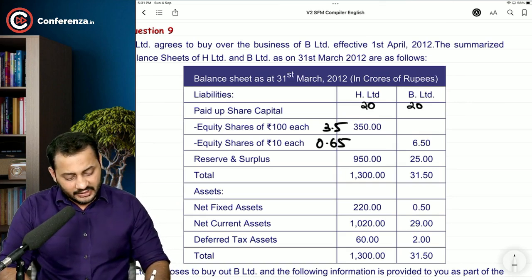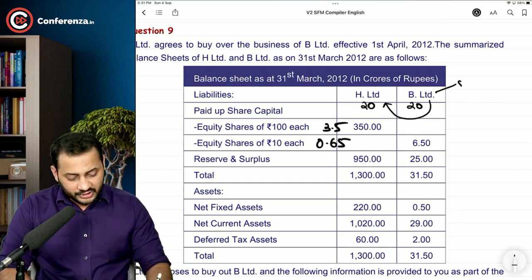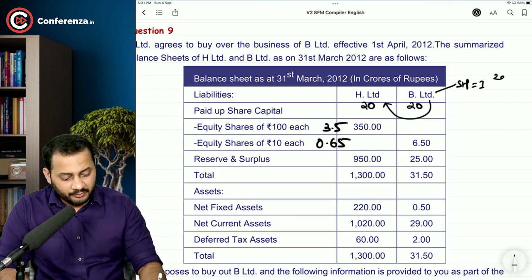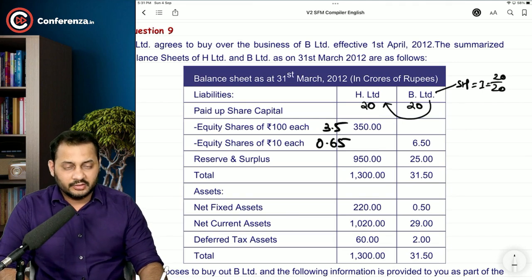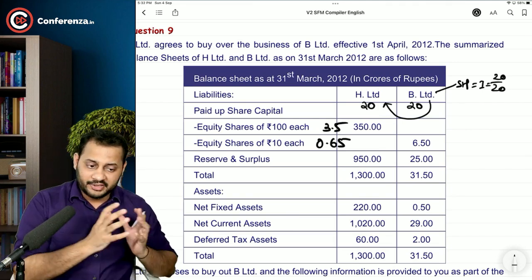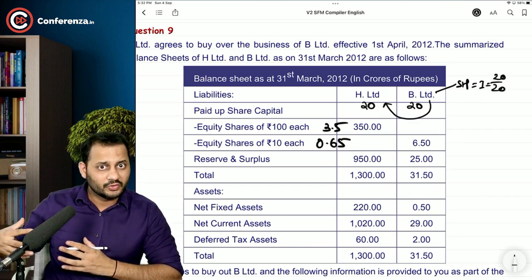That means if B Limited is merging in H Limited, all the shareholders of B Limited should get exactly 1 share in H Limited. Why 1 share? Because 20 by 20, the exchange ratio is coming to 1. Our share is also worth 20. Your 1 share is also worth 20.